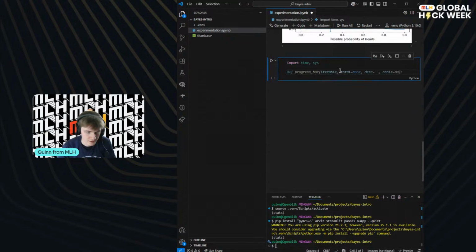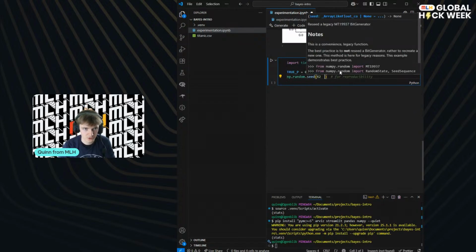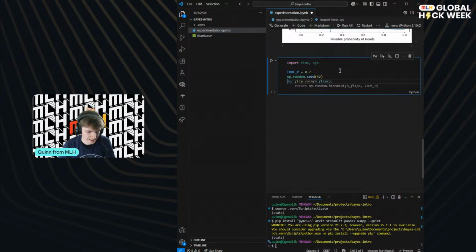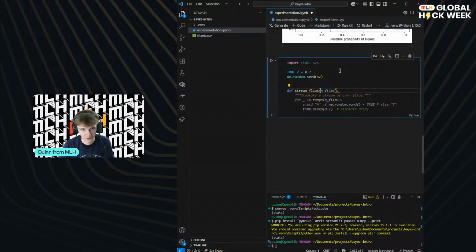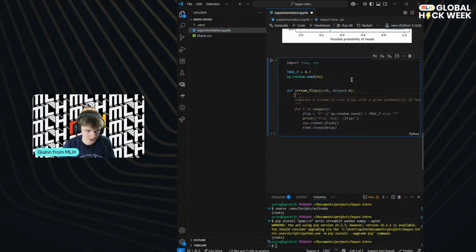And then let's say we've got some true p-value. This is the probability of heads, and let's not make it fair. Let's say 0.7. And then maybe we'll set a seed. We'll do 42, sure. Okay, and then let's make a function, and we'll call it stream flips, because we want to make a stream of coin flips, which is a little bit more continuous. We'll say 25 for now, and we're going to add a delay, which is going to allow us to think at each stage.